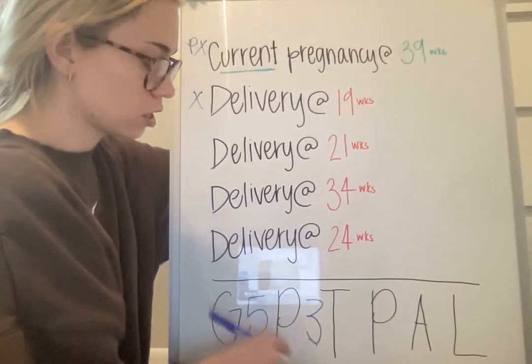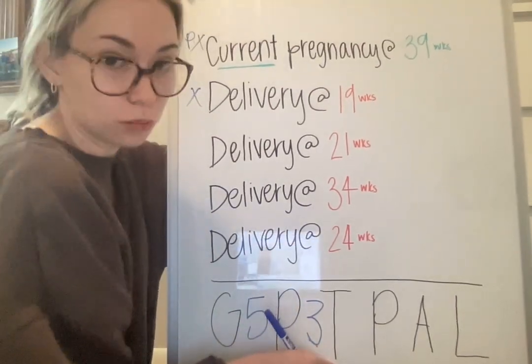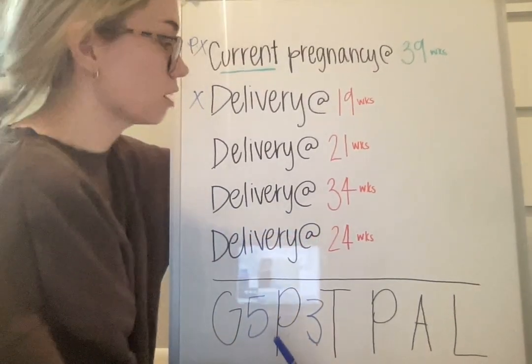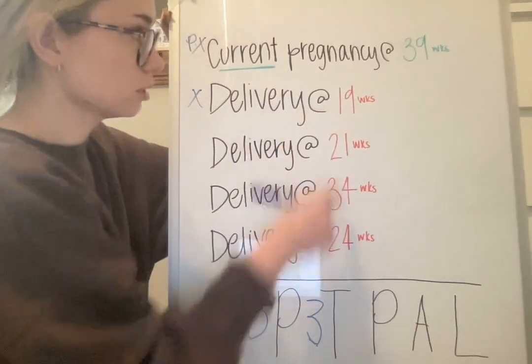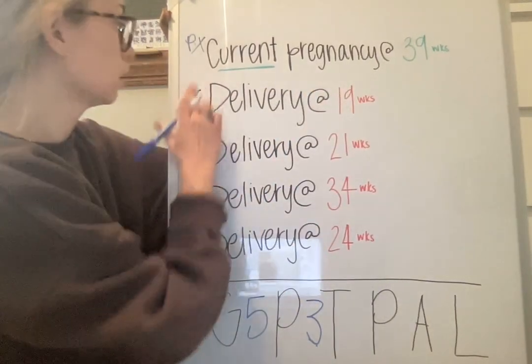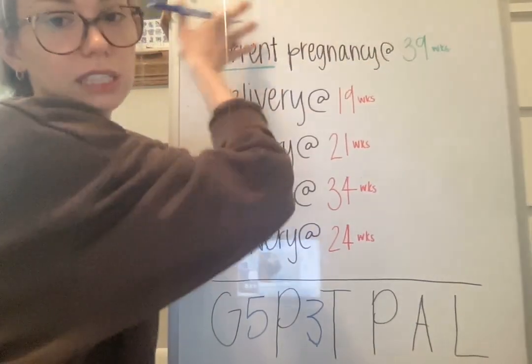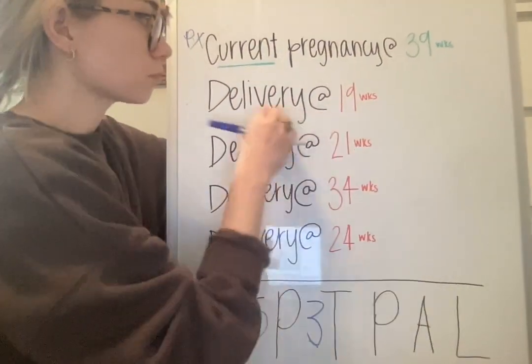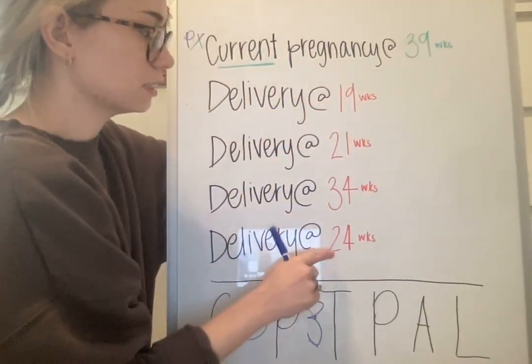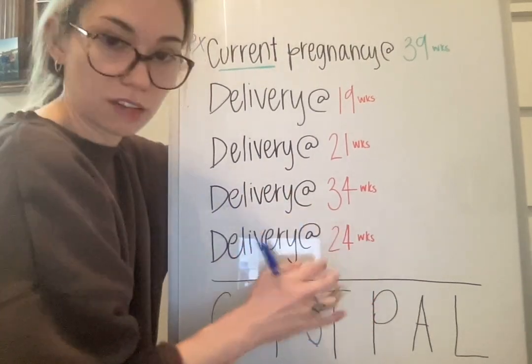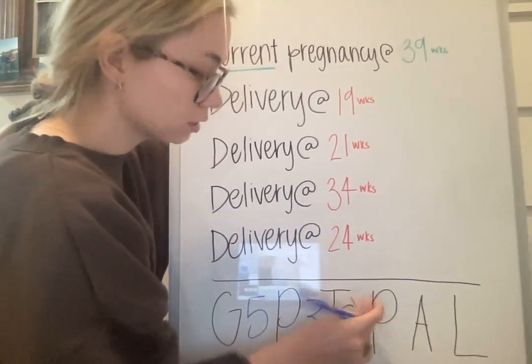All right, then we go to T, which is term pregnancies, which we know is after 37. So none of her deliveries that have happened, because again, we can't look at this one because that delivery hasn't happened yet. Looking at these, none of them come after 37. So she has 0 term deliveries.